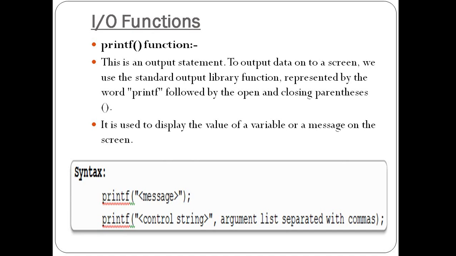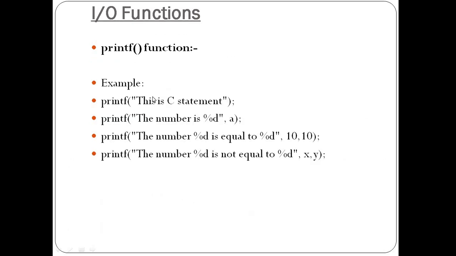So we need to give the left hand side variable name in the printf function, because that variable holds the final result and we show it on a screen. We put that variable in the printf function to display the output in a formatted manner, and for that we need to put the format codes in the control string. So in the next slide we will see the examples of printf.